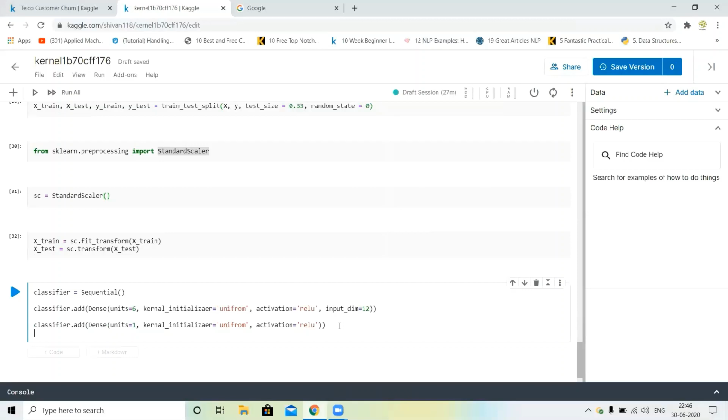We will compile the ANN, applying the optimizer on the whole ANN model.